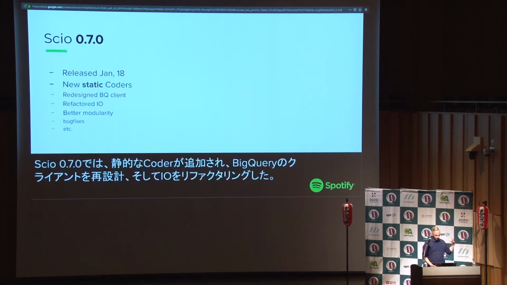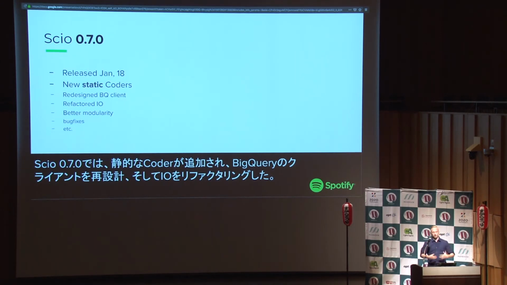So a few months ago in January, we released this new big version of Scio called Scio 0.7.0. And the biggest change we had was that we introduced a new way to write static coders. So coders are the things that you use when you want to serialize data. And of course, in the data processing frameworks, that's all the time.